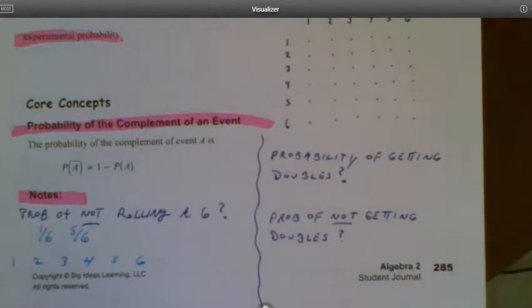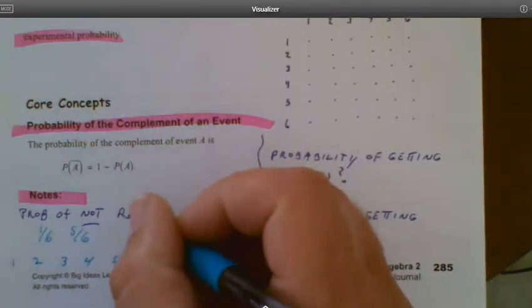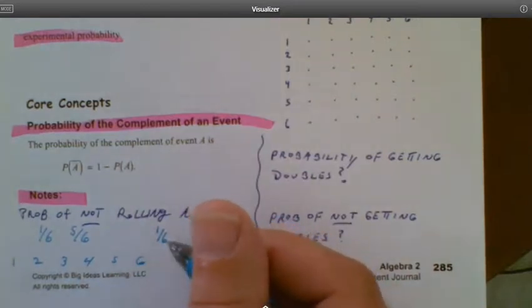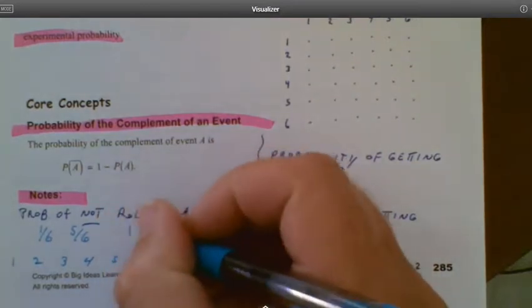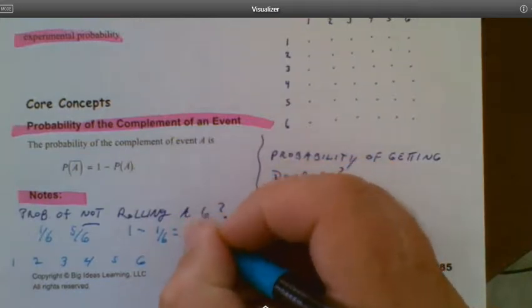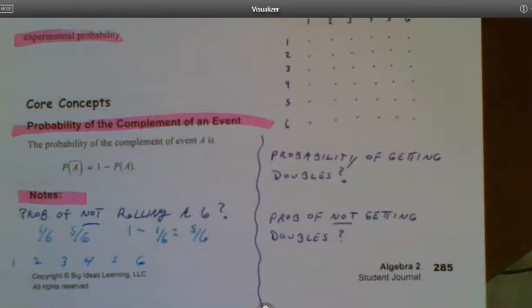It's like having 100%, in terms of percentages. In terms of fractions, the total possible is always going to be 1 for probability. So if there's a 1 out of 6 chance of getting a 6, well, if I subtract that from 1, then that tells me there is a 5 out of 6 chance of not getting a 6.